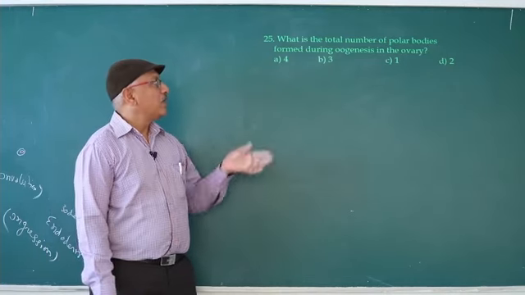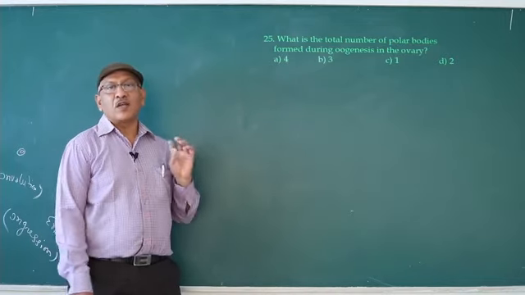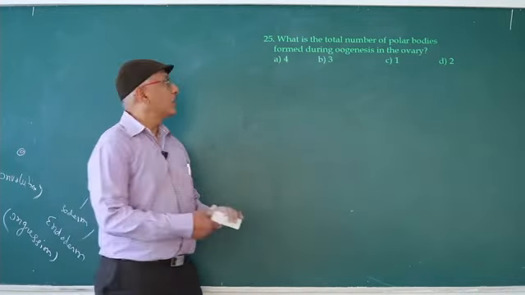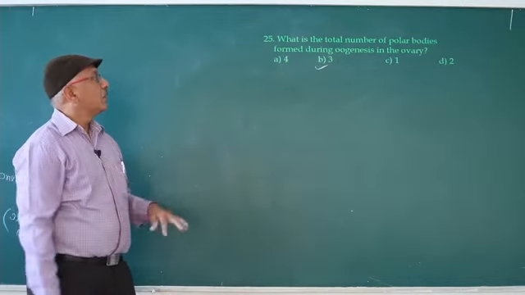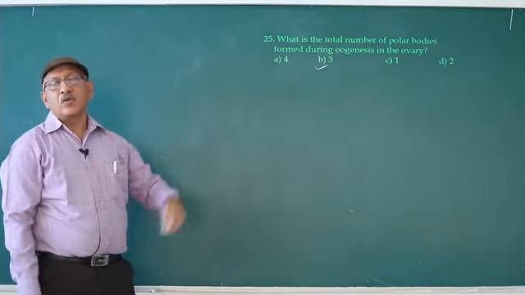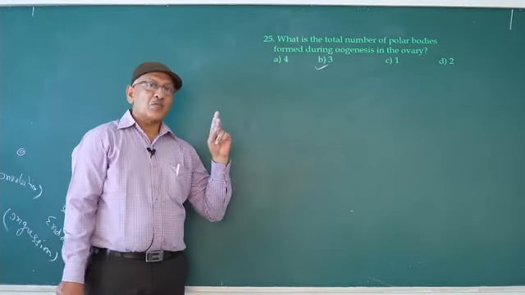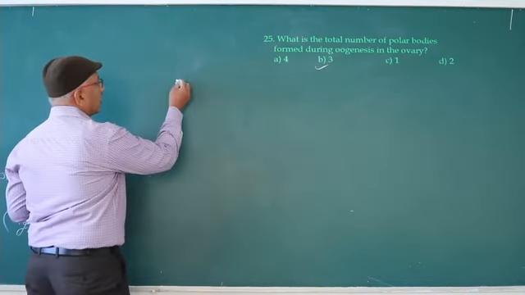In this manner, during oogenesis, 3 polar bodies are formed. So answer is B. What is the total number of polar bodies formed during oogenesis? So first polar body undergoes division, second polar body never undergoes division.